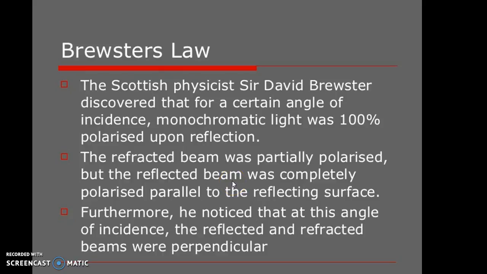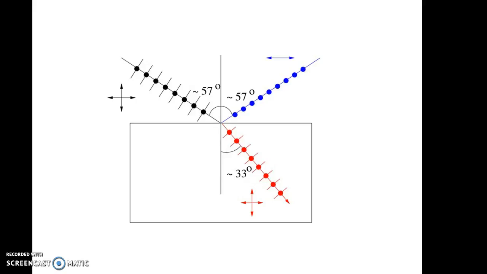Today's topic is Brewster's law. The Scottish physicist Sir David Brewster discovered that for a certain angle of incidence, monochromatic light was 100% polarized upon reflection. The refracted beam was partially polarized, but the reflected beam was completely polarized and polarized parallel to the reflecting surface. Furthermore, he noticed that at this angle of incidence, the reflected and refracted beams were perpendicular to each other.